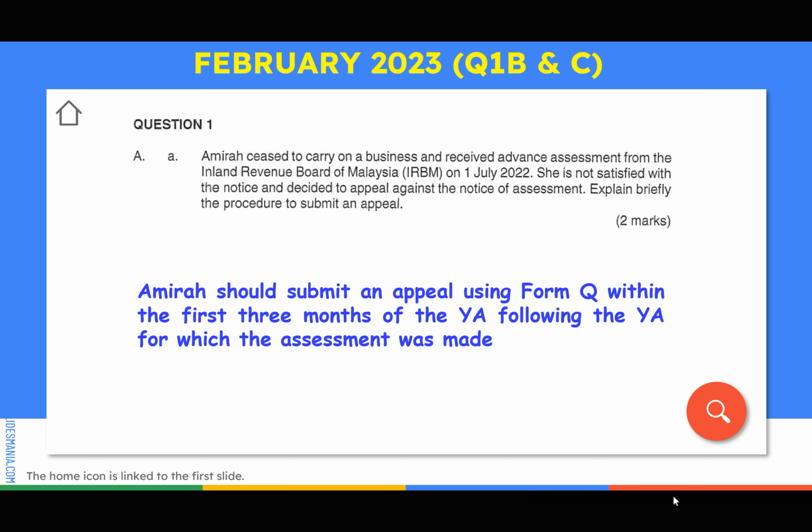Meaning to say, guys, let's say that this assessment is for YA 2021. Therefore, the due date will be next year, 2022, within 3 months, in the year after the assessment was made. This one is the due date. Okay, settled for question number 1A.